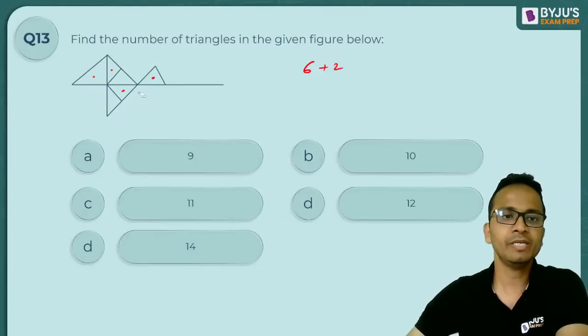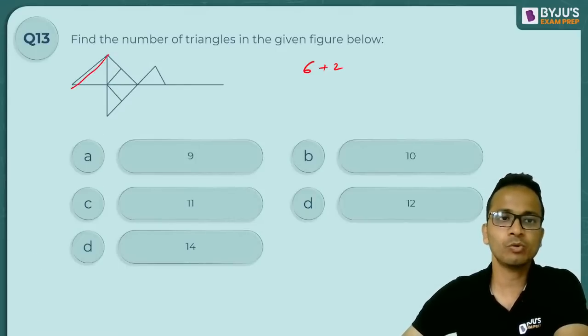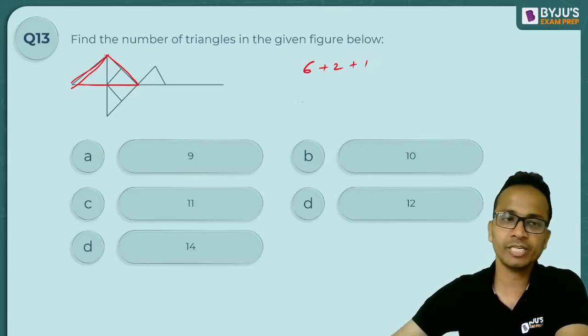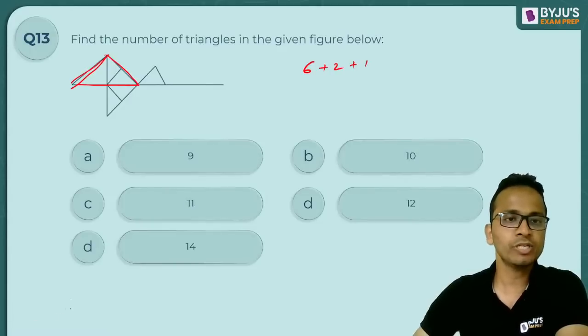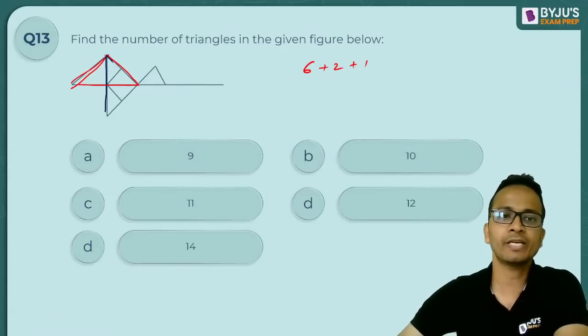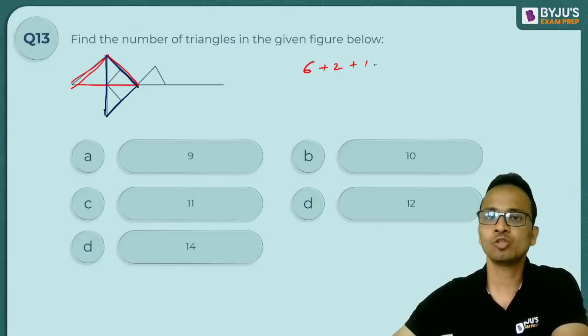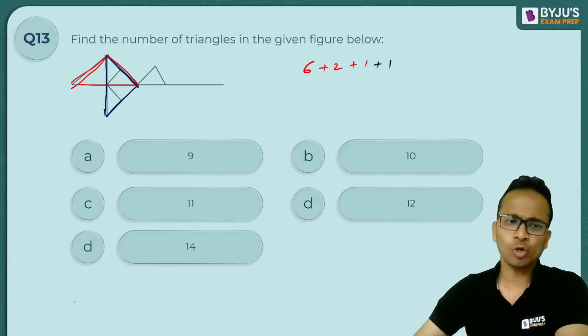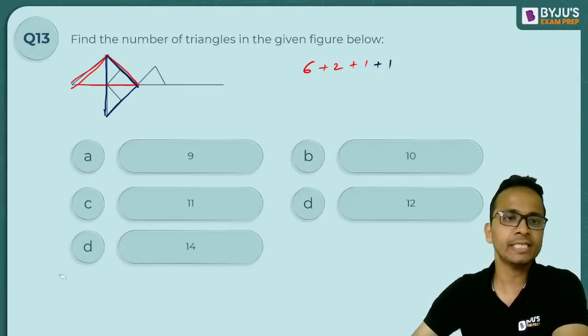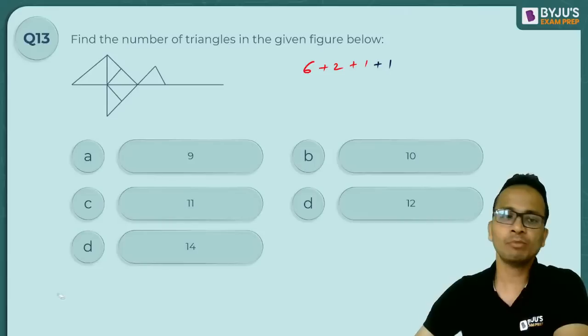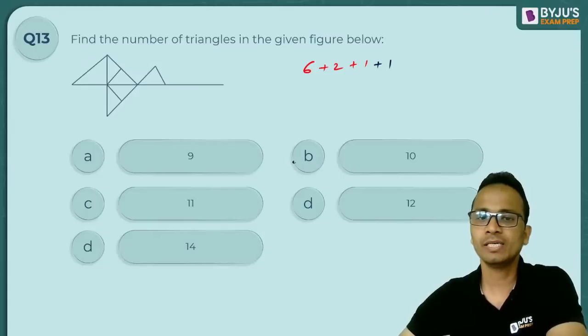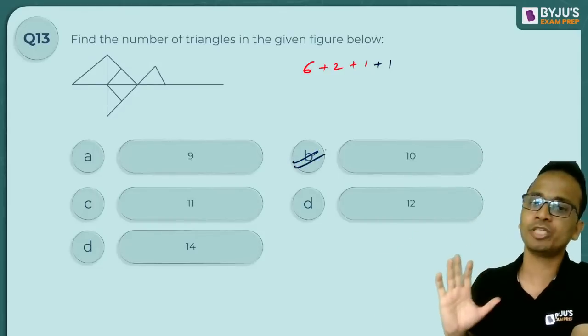Okay. Now let me erase this. Now let's see the triangles which are made up of 3 triangles. So ऐसा कोई है. So this is the one. Okay, 3 triangles से बना है. So plus 1 और कोई नहीं है 3 triangles से बना हुआ. And using 4 triangles, yes, I can see another triangle. So this is the other one. So plus 1. And that's it. I could not see any other triangle present in this figure. Okay. So the total number of triangles present here will be equal to 6 plus 2 plus 1 plus 1, and that is 10, which is option B.